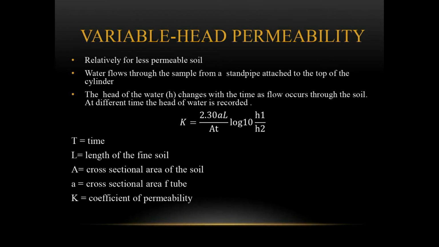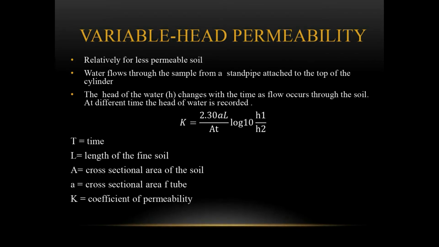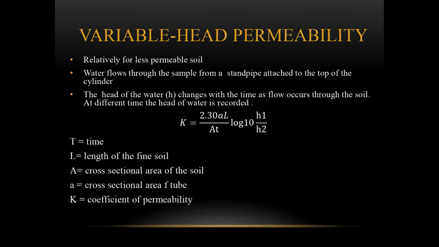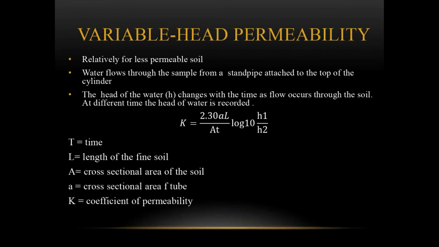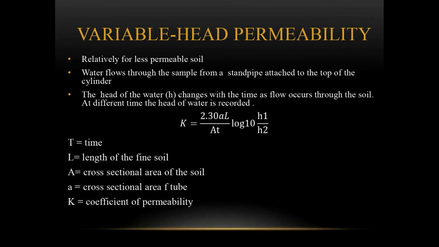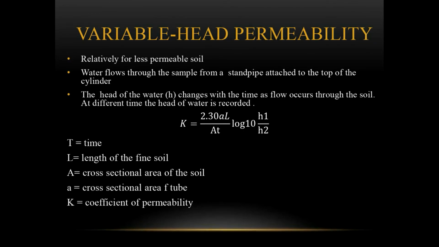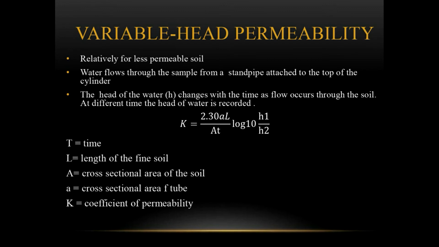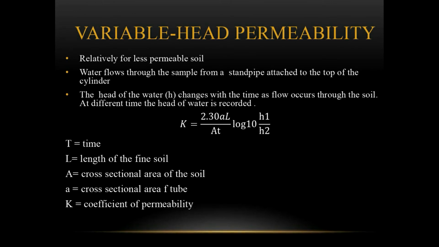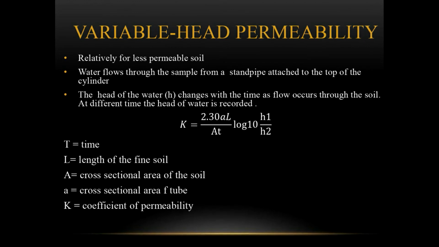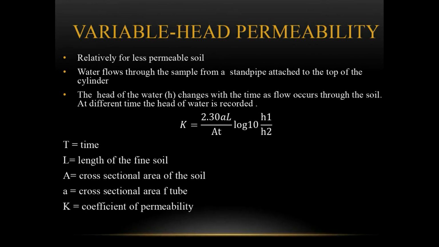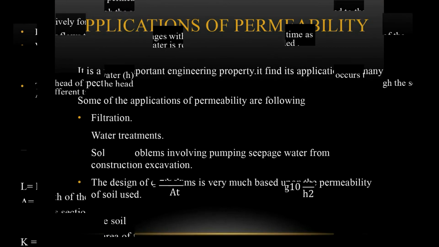K is equal to 2.30 aL upon AT log10 H1 upon H2. Here T stands for time, L for length of the fine soil, A is cross-sectional area of the soil, small a is cross-sectional area of the tube, and K for coefficient of permeability.